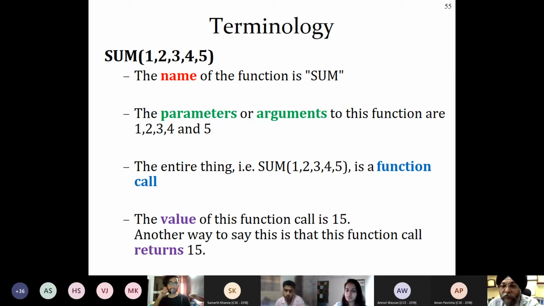Another way to say this is that this function call returns 15. So value is nothing but the returns. Why? Because you are pressing the return key afterwards, so it is giving you the answer. That's why Enter is also called Return sometimes. Okay, fine. Is it clear, I suppose? So in the exam, I will give you one function and ask what is the name, what is the parenthesis, and what is the value and returns. You may have to calculate it manually and tell.